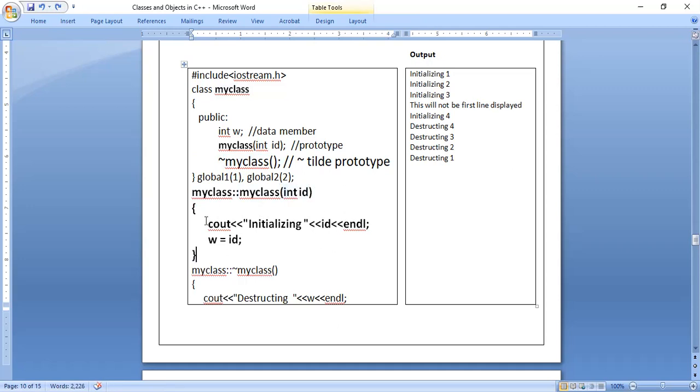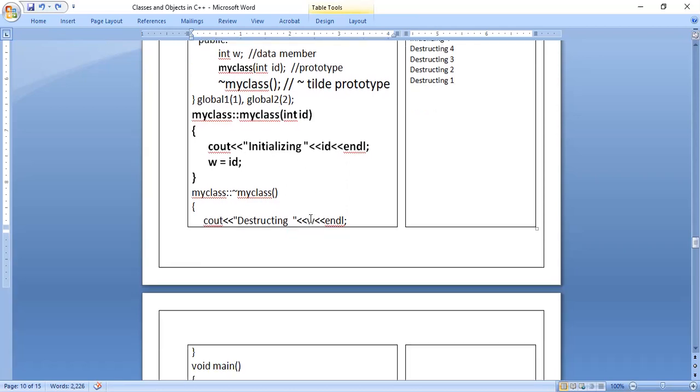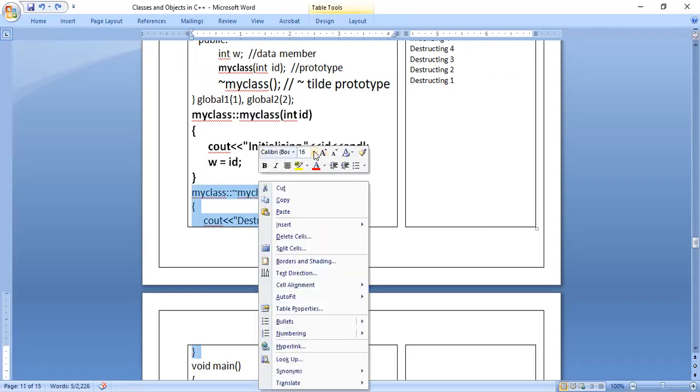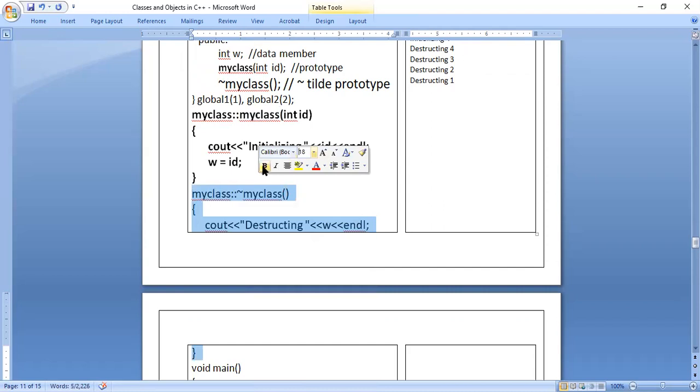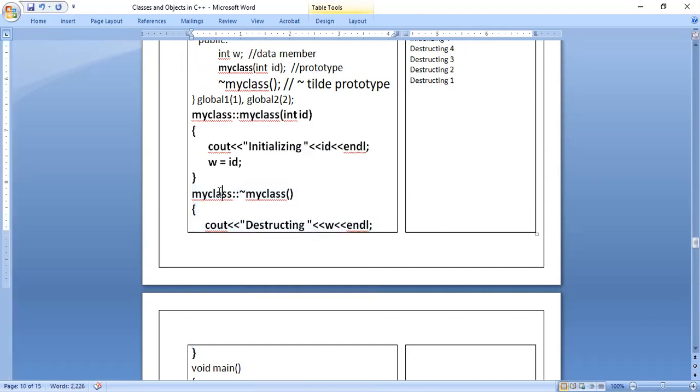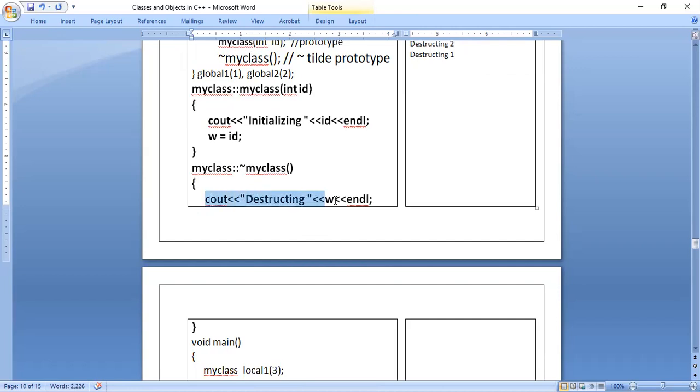Next, in the constructor function, this code we have written initializes ID, W is equal to ID. How it works, I will tell you in the diagram. Just try to understand how we have written the program. Similarly, I have written the destructor function. Just look at this destructor function: class name, scope resolution operator, destructor function name. In addition to that, you also have to write the tilde symbol because it is present in the prototype. Then one statement in the destructor function. Later we will see how it works.